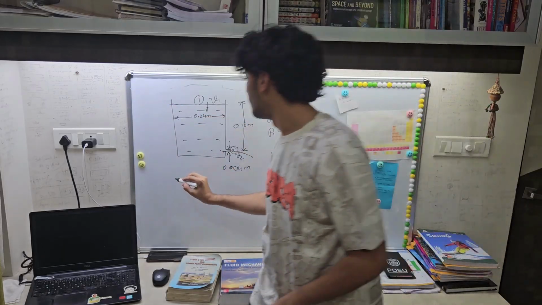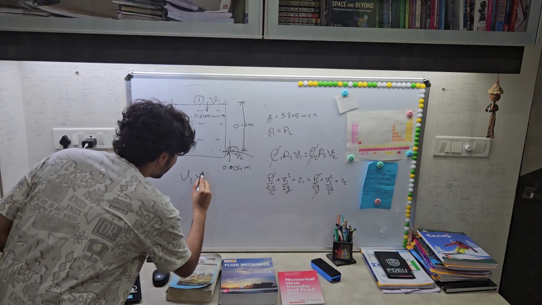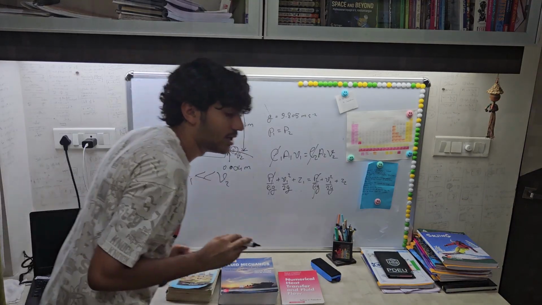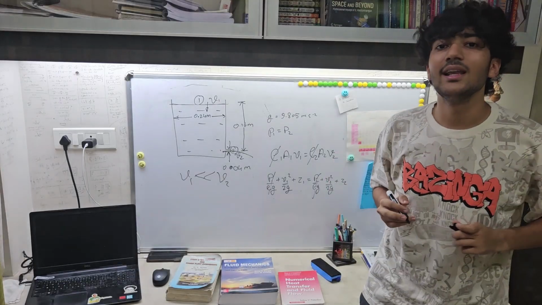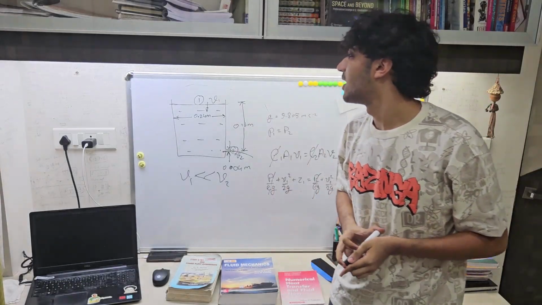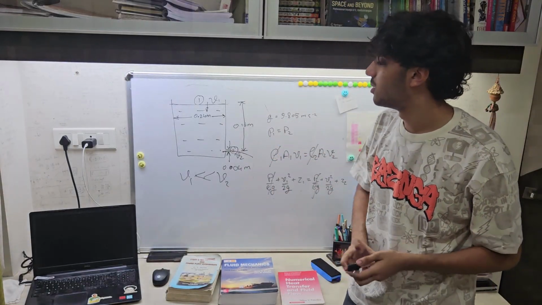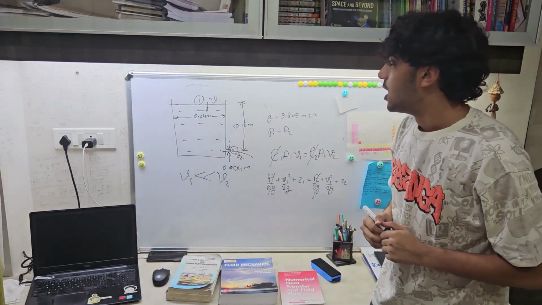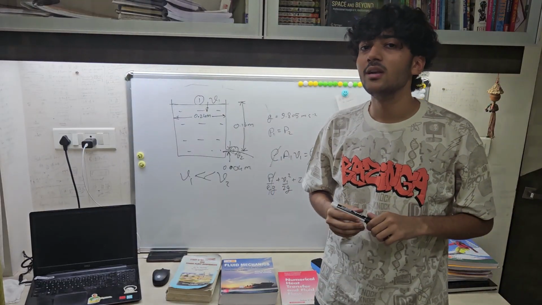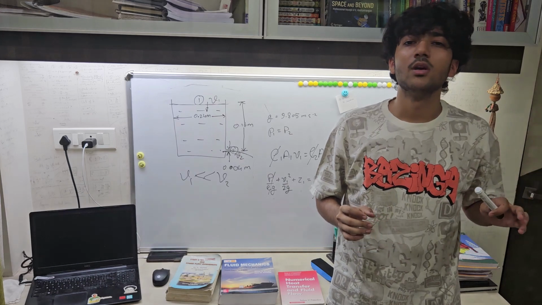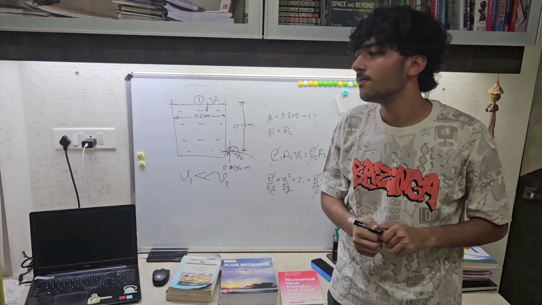This velocity v1 will be really small compared to the velocity v2, but still we are not neglecting it. However, in many books you can find that in this particular problem v1 is neglected. Now how can we solve for v1? From our old continuity equation, but not the differential equation.